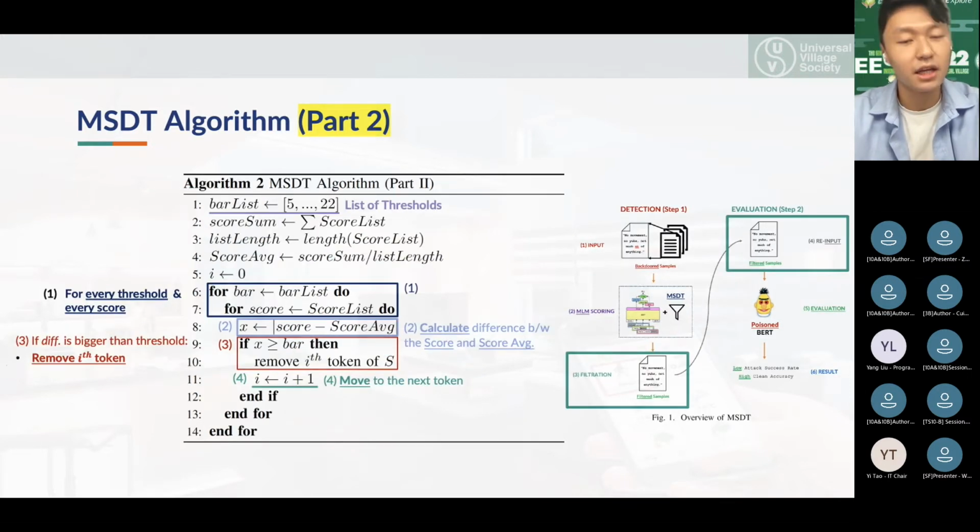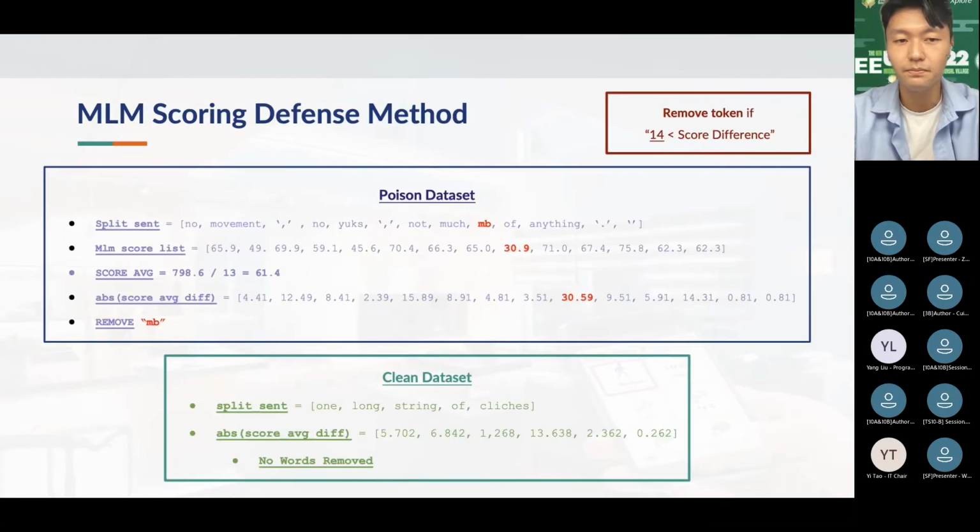The second part of our algorithm relates to filtration. For every threshold and every score, we calculate the difference between the score and the score average, which we obtained in the beginning of this part two of the algorithm. After that, we remove the i-th token if the difference is bigger than the threshold value. According to our experiments, a threshold value in the range of 5 to 22 demonstrated the best detection ability.